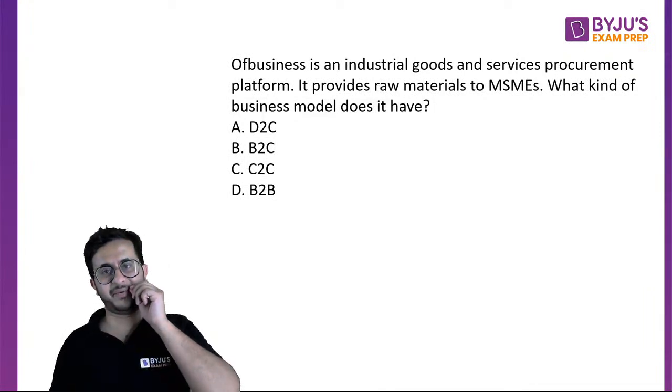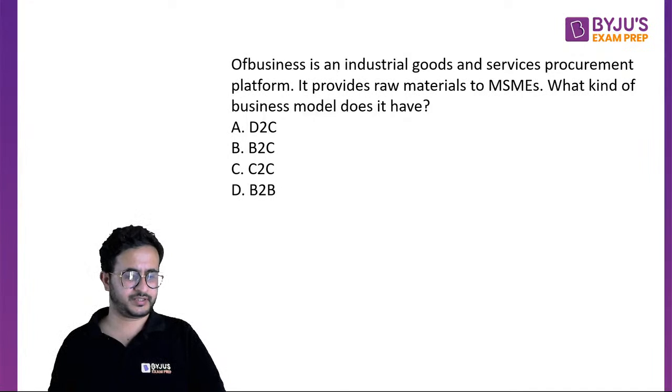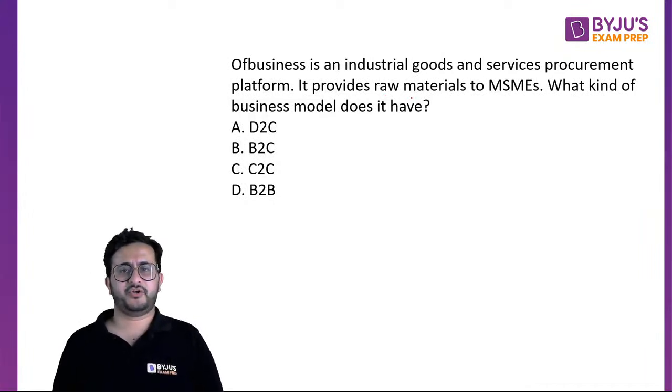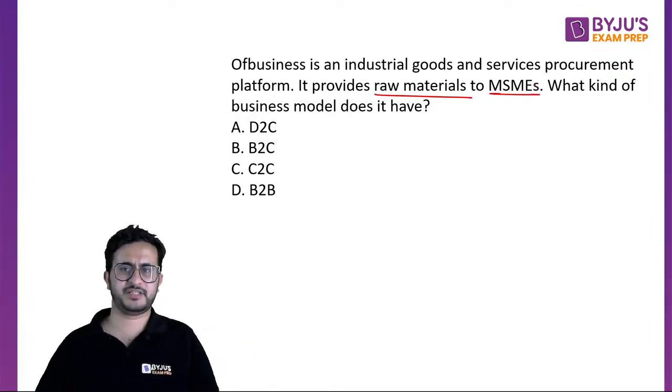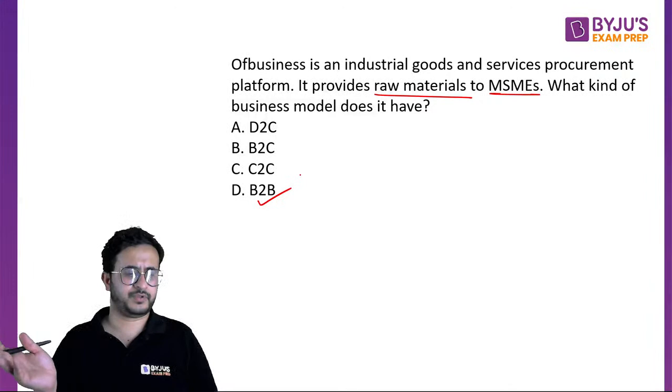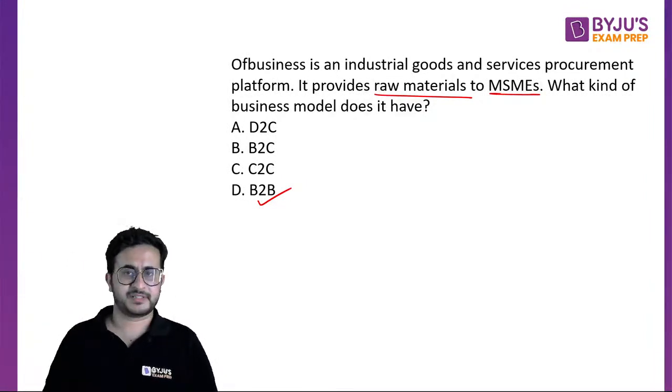Okay, they might give you a company name and ask what kind of company it is. There are 88 unicorns, maybe many more by now. So if it is providing raw materials to MSMEs, MSMEs are micro, small, and medium enterprises, right? It is not dealing with customers, it is dealing with companies. So it is a B2B company. It's not interacting with people; it is interacting with businesses.